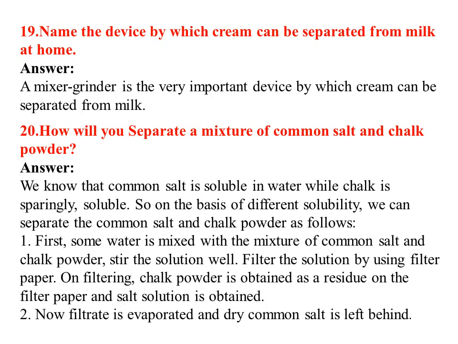Then stir the solution well and filter it using filter paper. On filtering, chalk powder is obtained as the residue on the filter paper and salt solution is obtained as the filtrate. Now the filtrate is evaporated and the dry common salt is left behind. By this way we can separate the mixture of common salt and chalk powder.